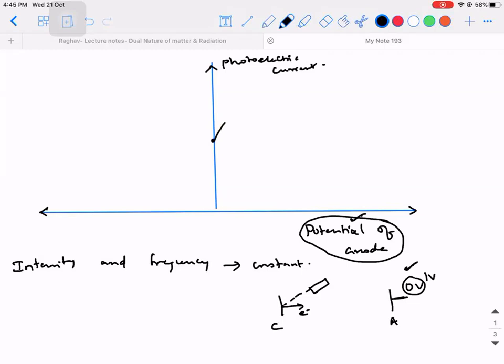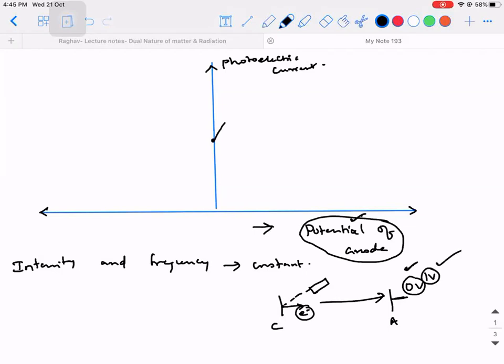As you keep increasing the accelerating potential, that is, the potential of the anode, see, when it was 0 volt, maybe this electron would not have had sufficient energy to reach the anode. Let's say 10 electrons are coming out, maybe 9 of them didn't have it, but at least there will be 1 electron which has sufficient energy to reach the anode, even without giving a potential to it.